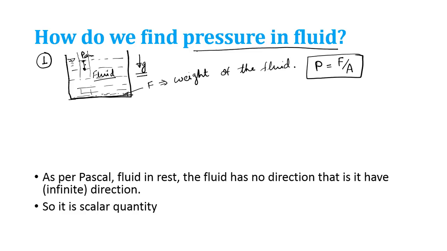Because it is in the atmosphere, it is a free surface. So the more I go down, the more weight of the fluid will be on top of it. The more the weight of the fluid, the more the pressure will be. So as we go down, the pressure will increase.